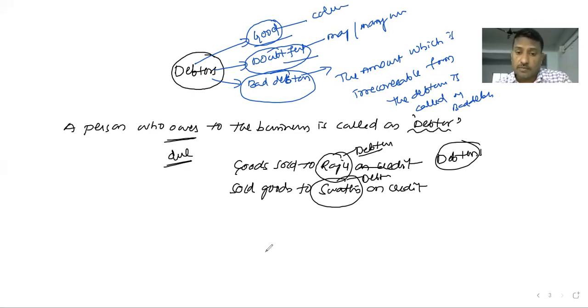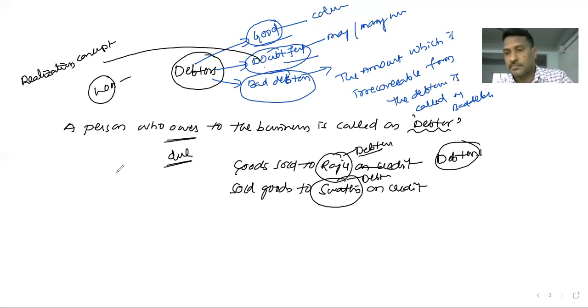Now, as per the realization concept, which is one of the accounting concepts, the businessman should record doubtful debts as a loss in the account books. Bad debts are also a loss and recorded as a loss in the accountancy books. So bad debts are a loss to the business.